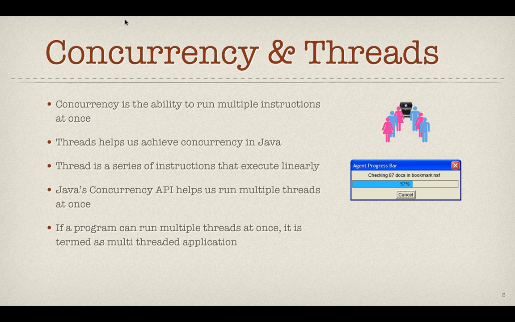That process can be executed as a thread, and then listening whether the user has clicked the cancel button or not is another thread. So these are two different things that have to happen simultaneously. Java's concurrency API will help us create these threads and run them simultaneously without having to do that ourselves.